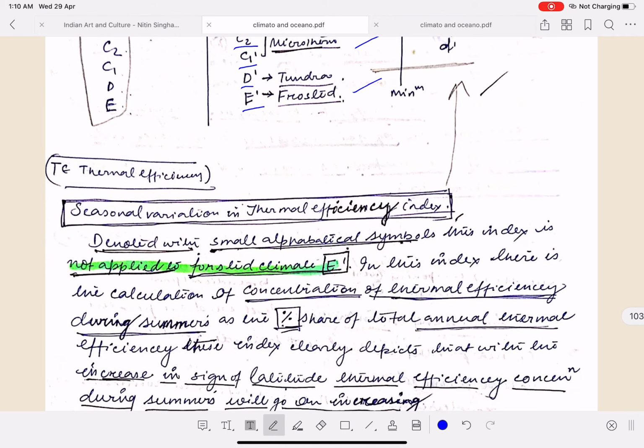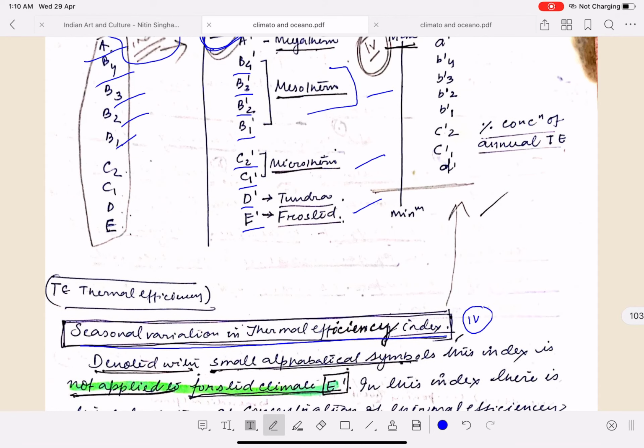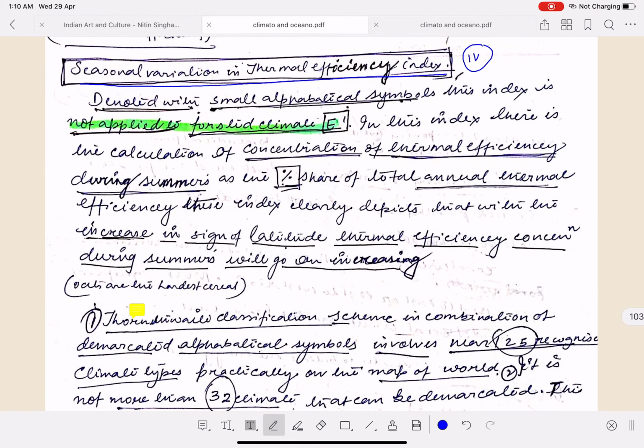And next we have the fourth index, that is your seasonal variation in the thermal efficiency index. This is basically the table for your fourth index, which calculates the percentage concentration of the annual thermal efficiency. Denoted with the small alphabetical symbol, this index is not applied to frost climate, that is E dash.